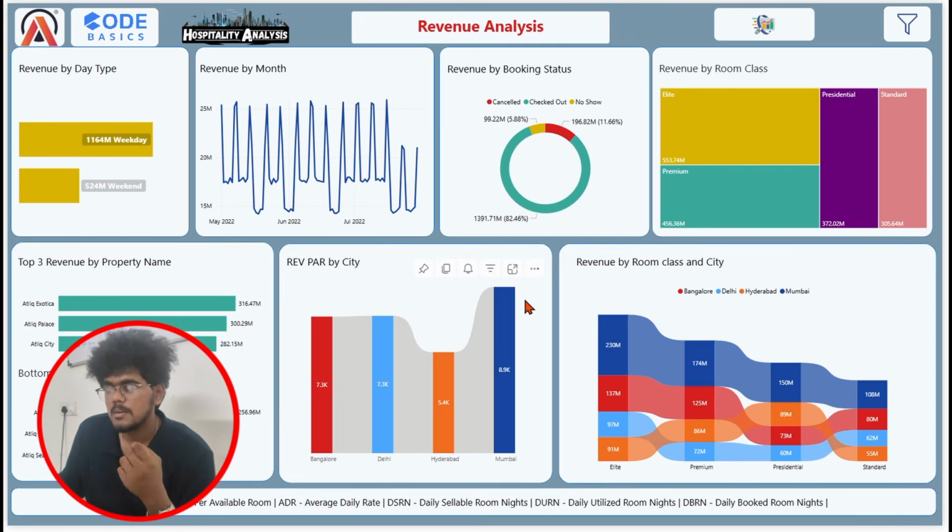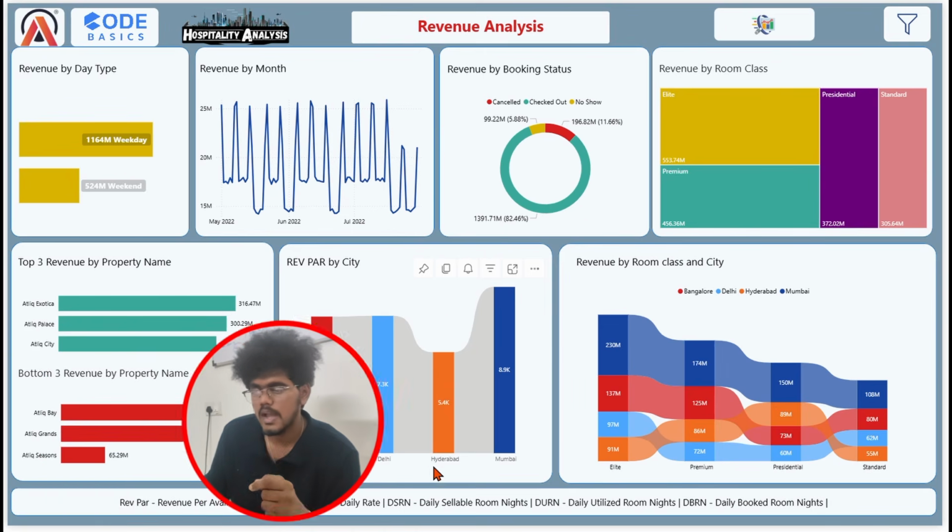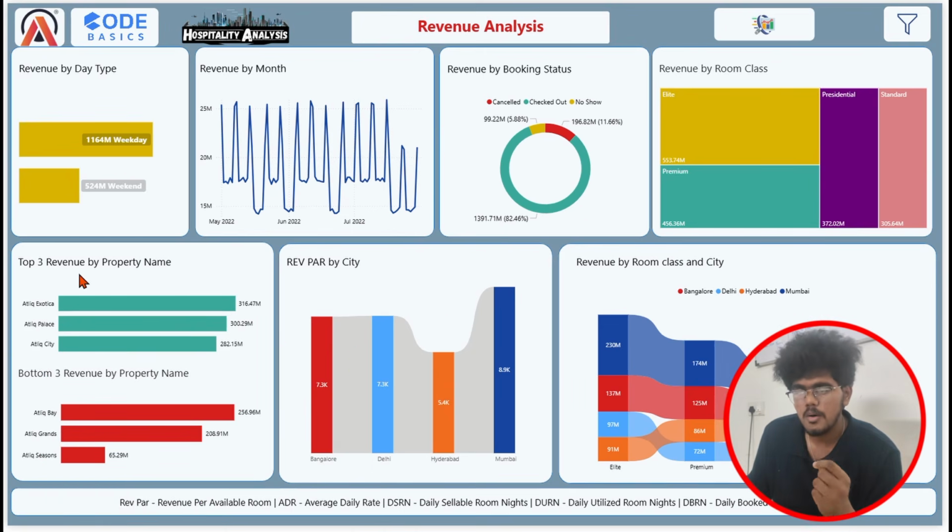And always the market leader is Mumbai, and Bangalore and Delhi are performing consistently the same, but the improvements need to come from the city Hyderabad. And I've added the top 3 revenue by property name and bottom 3 property name. So it helps you understand why this property is performing low, what strategies they failed to adapt, or what strategies they have missed. We can get to know this from this chart, and this is all about the revenue analysis.